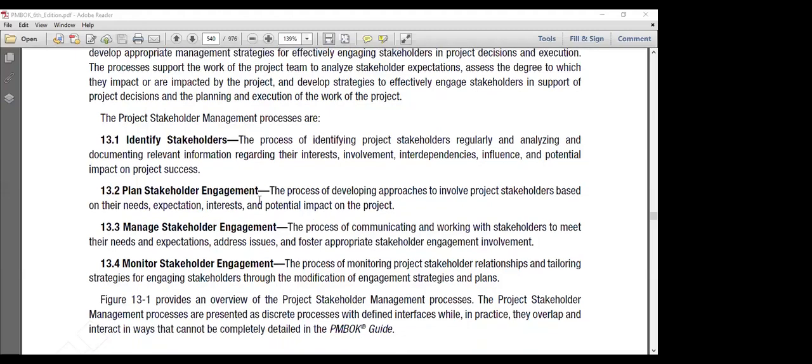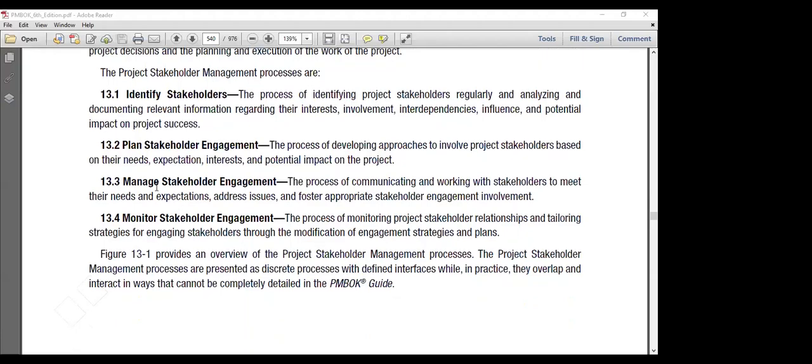Then in the second process, plan stakeholder engagement, which is in the planning process group, we are developing the appropriate approaches for involving the stakeholders based on their needs, expectations, interests, and the potential impact on the project.